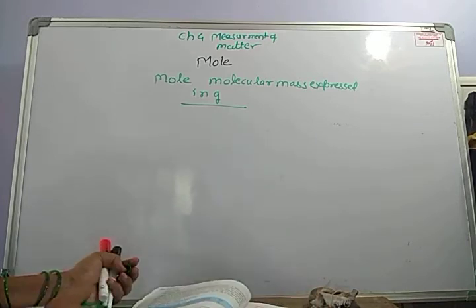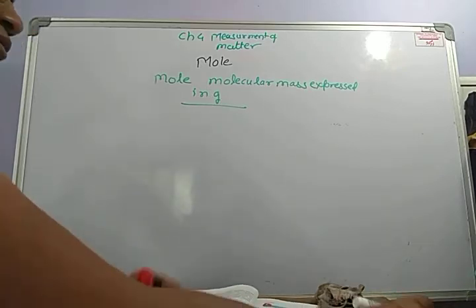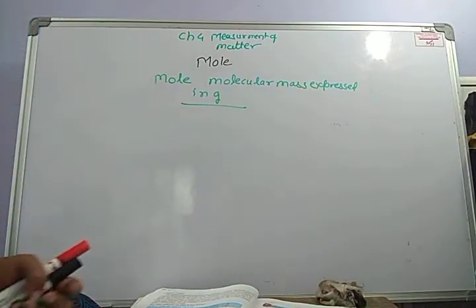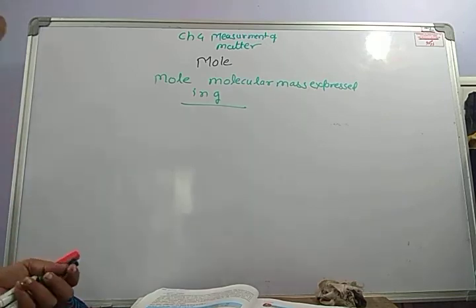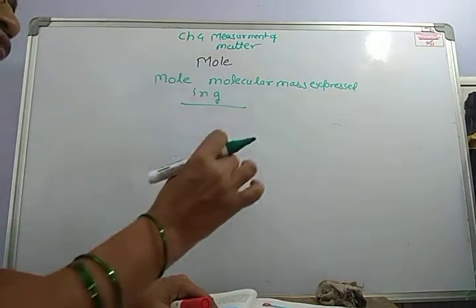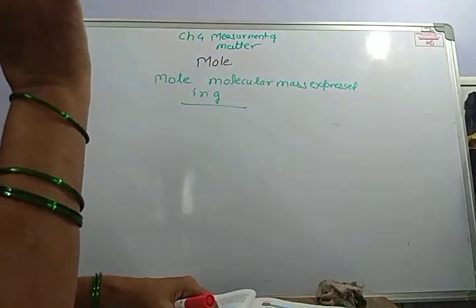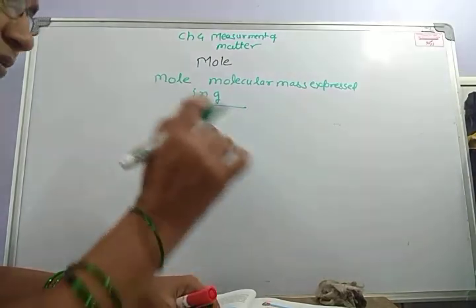The SI unit is mole. This is the definition: the molecular mass of that substance expressed in grams is 1 mole, and every one mole of any substance contains a fixed number of atoms.